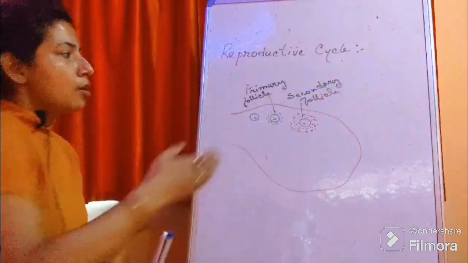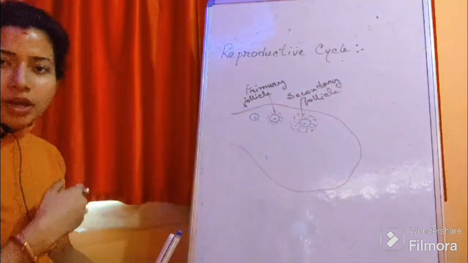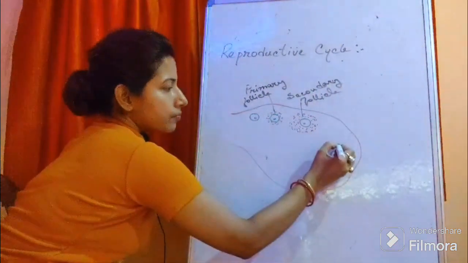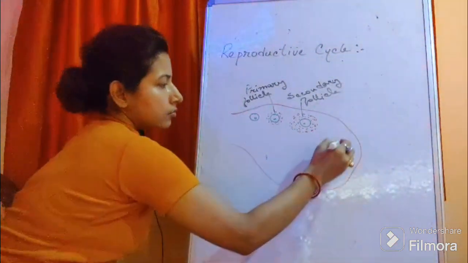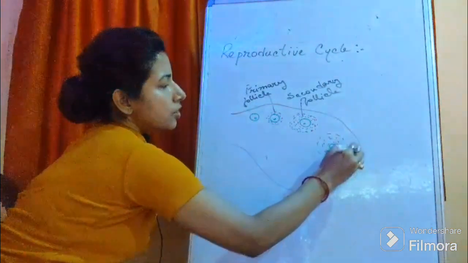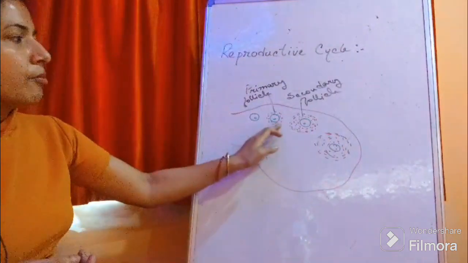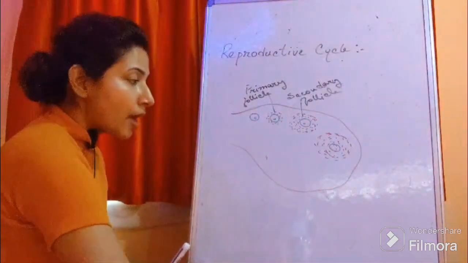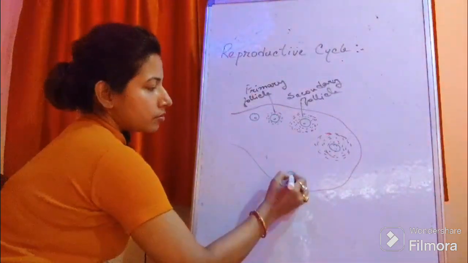By this process, primary follicle gives rise to secondary follicle, which will give rise to the tertiary follicle. This is the tertiary follicle. This is just enlargement of the follicle, primary to secondary, secondary to tertiary. And now the mature Graafian follicle will arise.